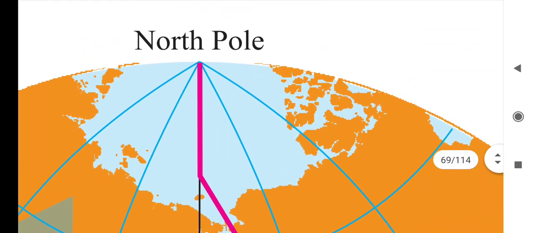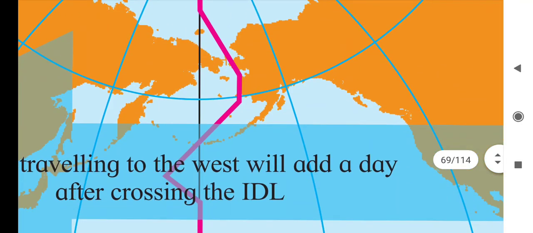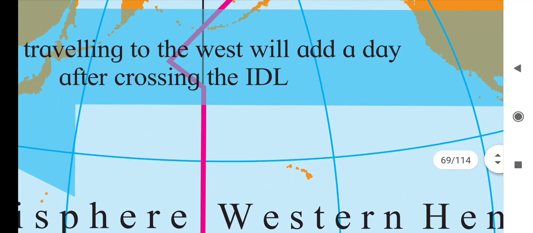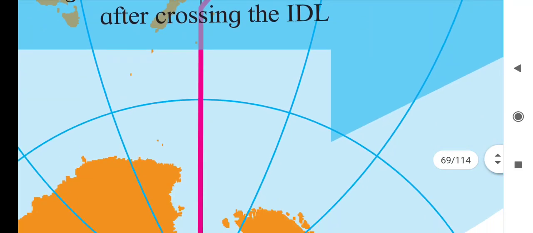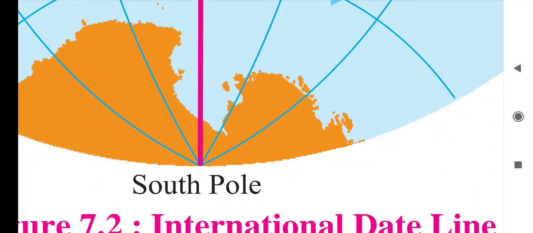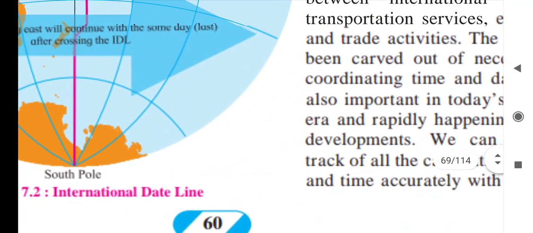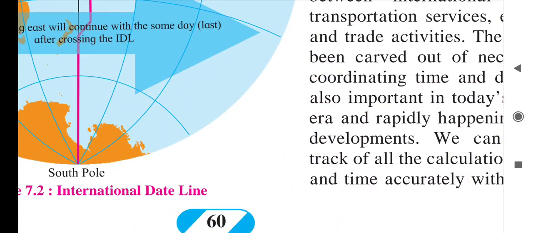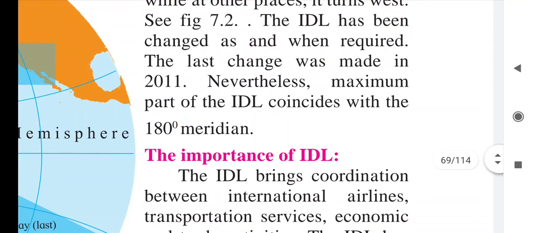Time to time changes have been made in the ideal. See students, from the North Pole it is a straight line, then afterwards it has a little bit of curve, again it is zigzag. So time to time, as per the convenience of the people, changes were brought in this line, so that people should not get confused and the ideal should go smoothly. Here, at the South Pole, human settlements are not found, so no problem. The last change was made in the year 2011.